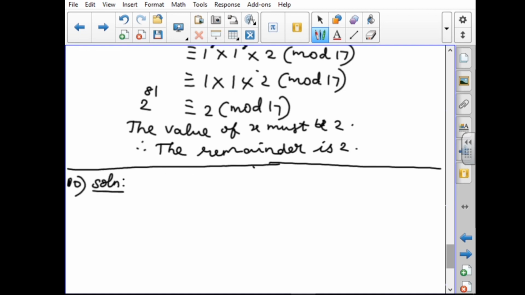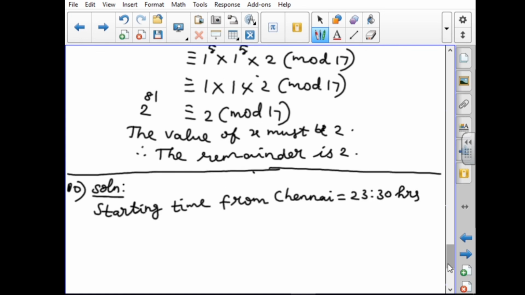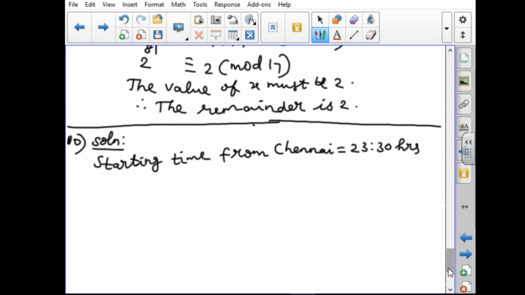First, what have they given? Starting time from Chennai equal to 23:30 hours. They have given in 24 hours clock time. Starting time from Chennai.